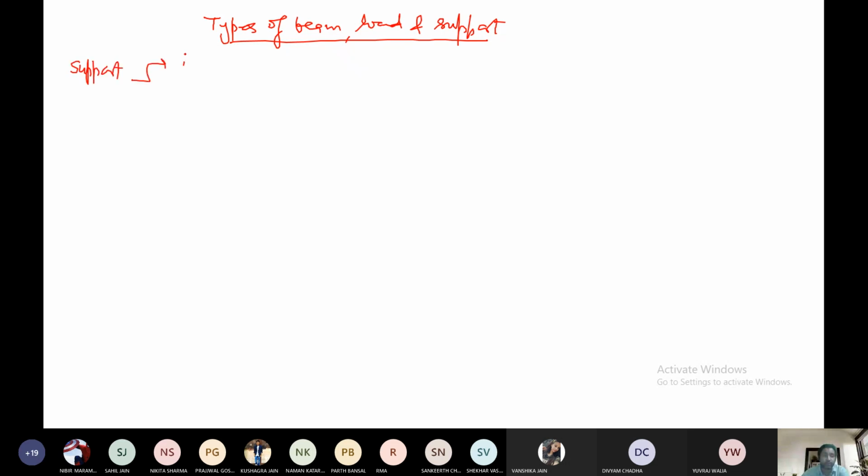So let us see the first part, types of beam, load and support. I am not going to discuss the load and support. I have already discussed these two parts. Previously, I made a diagram here. Support, you know it very well.